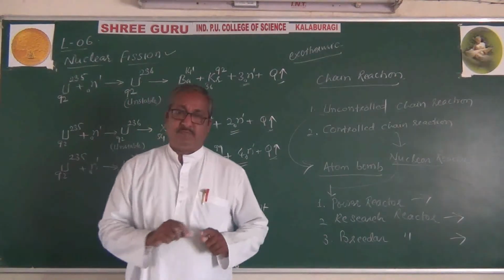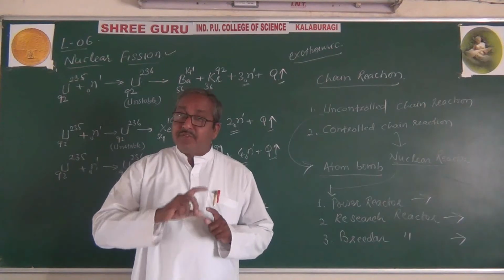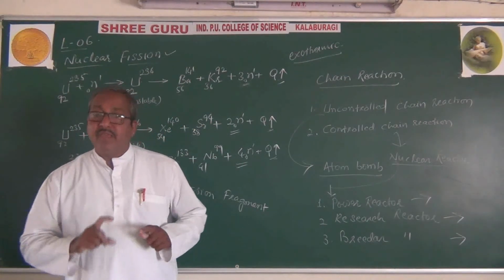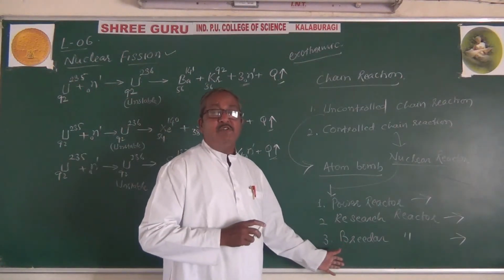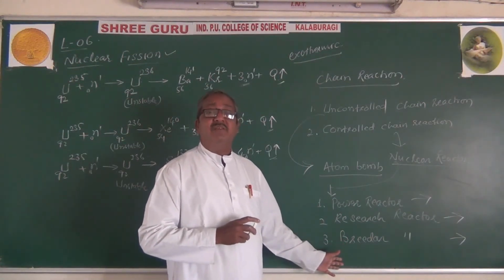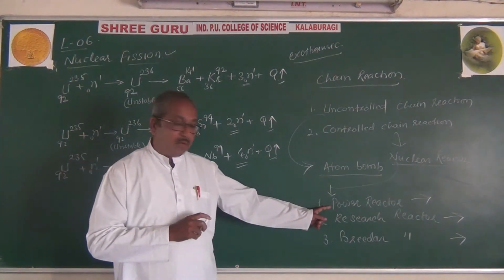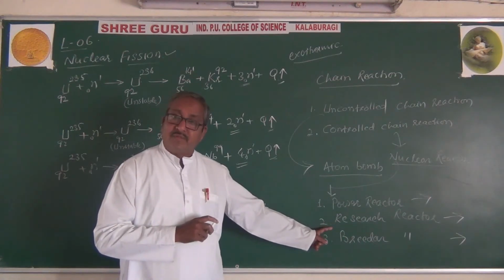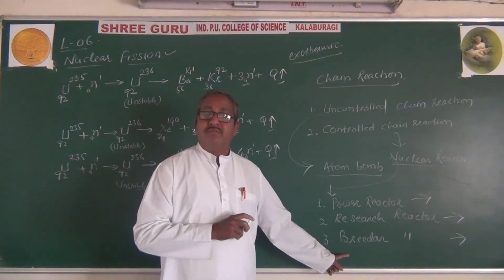The fuel which is used for the nuclear fission reaction is produced here using the reactor which we call a breeder reactor. This one is to generate power, that one is to produce isotopes useful for research, and this is used to produce the reactor fuel.